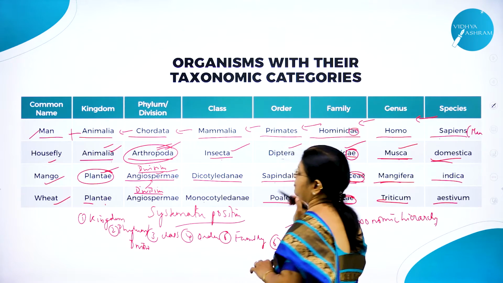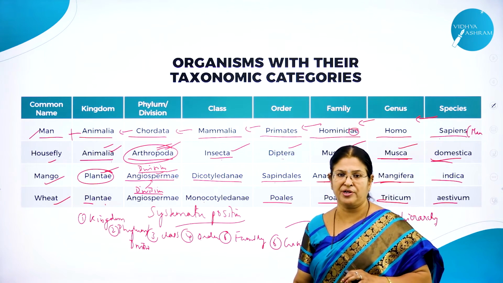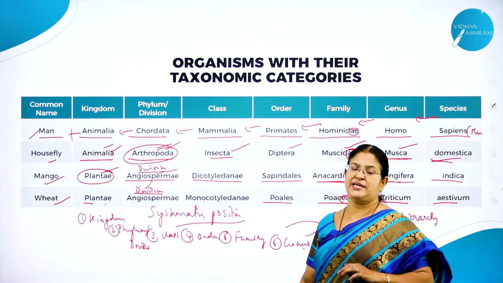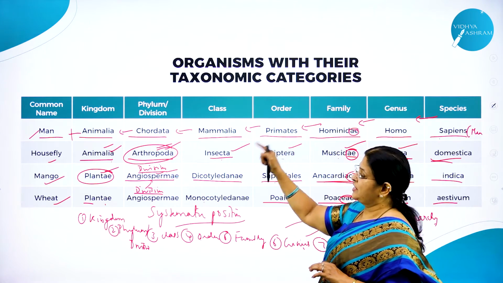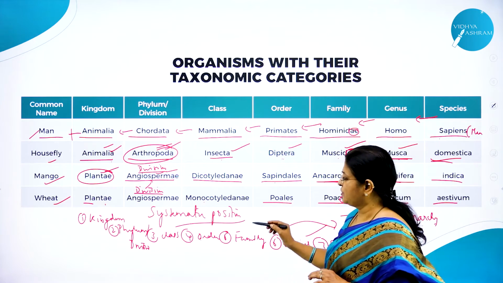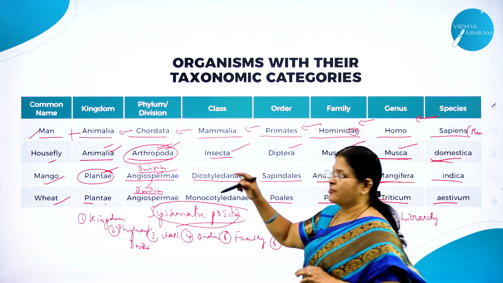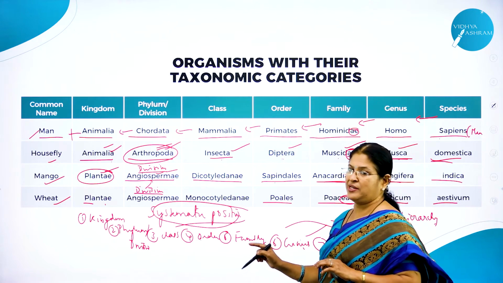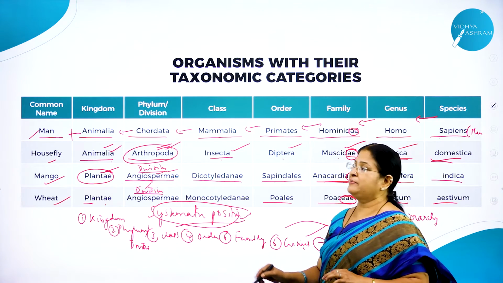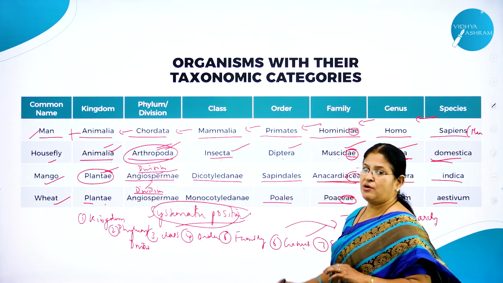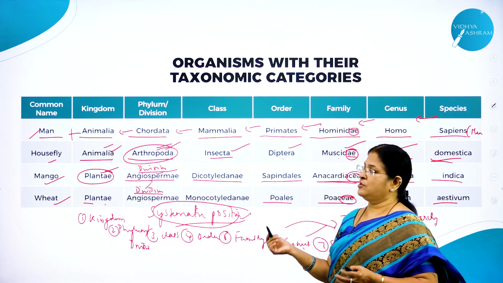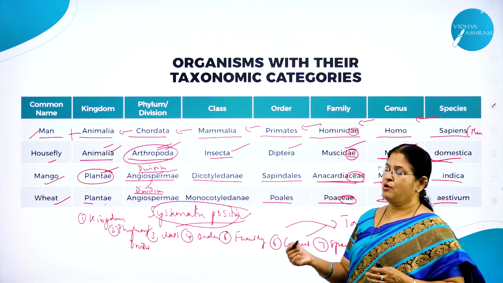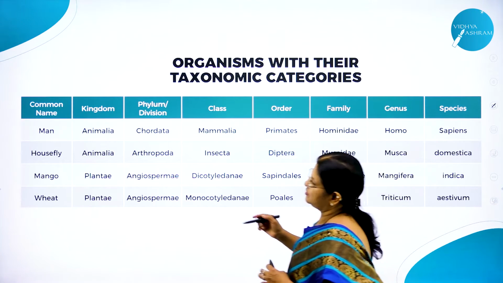So this is a very important concept from examination point of view. Any one will be asked in exam. Definitely they will ask any one of the examples and ask you to write this systematic, this way of writing the 7 taxonomical units in an orderly manner is called systematic position. They might ask systematic position of man, or systematic position of housefly, or systematic position of mango or wheat. So what is this for man?